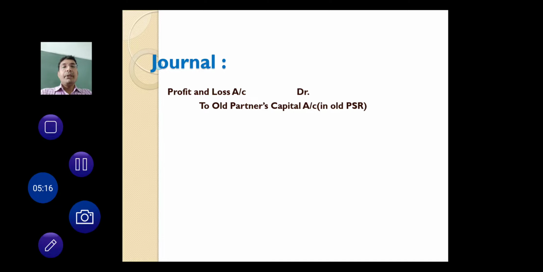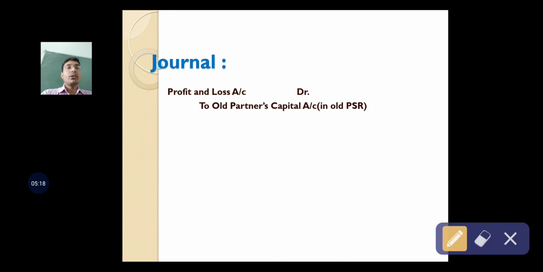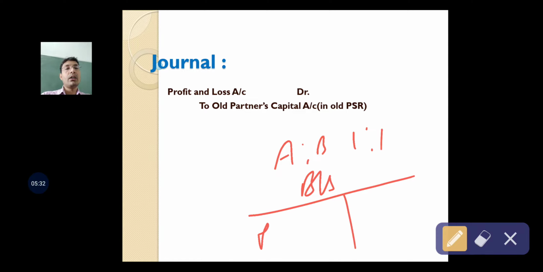What will happen to the profit and loss account credit balance lying in the balance sheet at the time of admission of a new partner? Suppose A and B are two partners sharing profits in the ratio 1:1, and their balance sheet shows, on the liability side, the profit and loss account. This profit and loss account showing up on the liability side of the balance sheet has a credit balance.